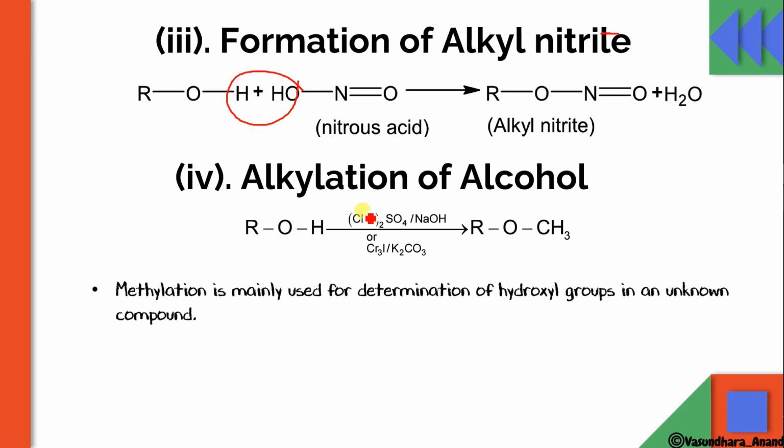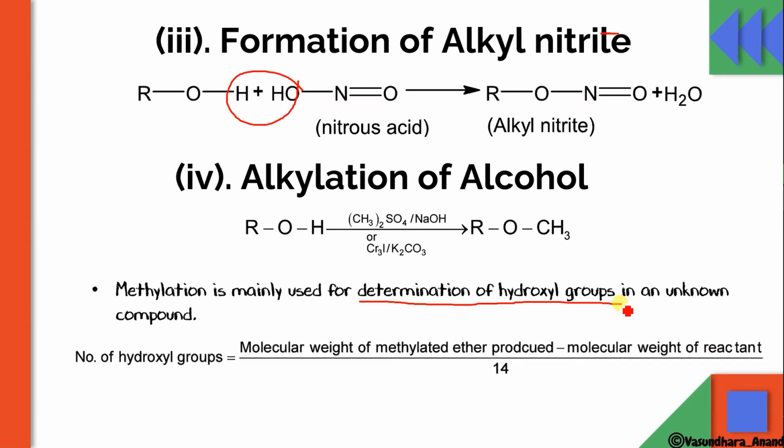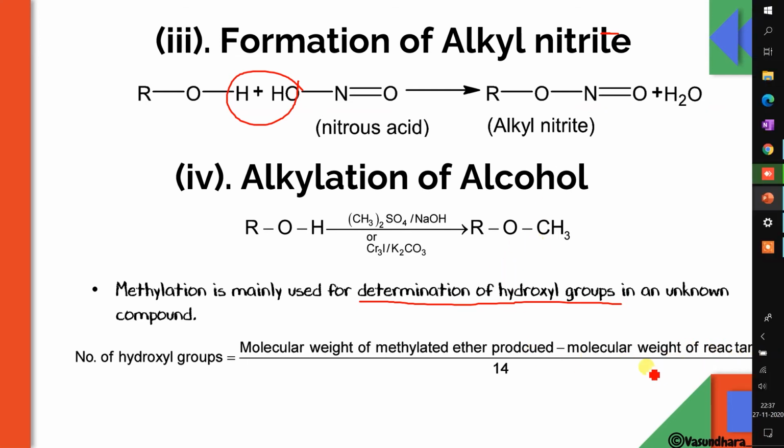Methylation is mainly used for determination of hydroxyl groups in an unknown compound. Whatever methylation we do, that is to determine the hydroxyl groups in any unknown compound. The number of hydroxyl groups will be equal to the molecular weight of the methylated ether produced, minus the molecular weight of the reactant, upon 14.